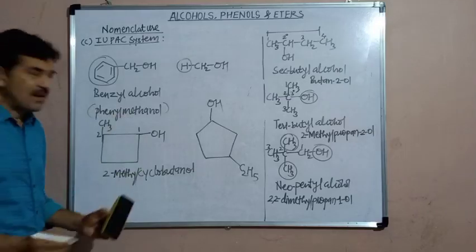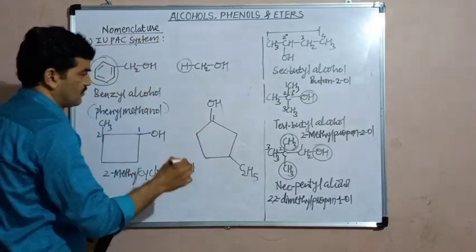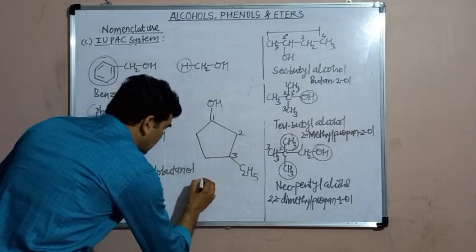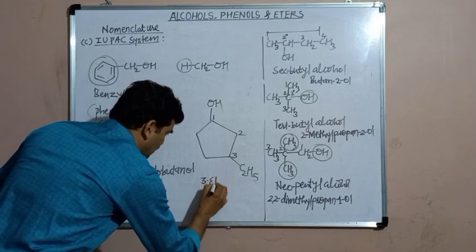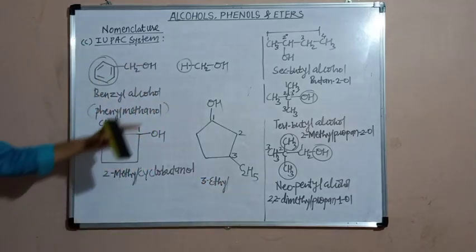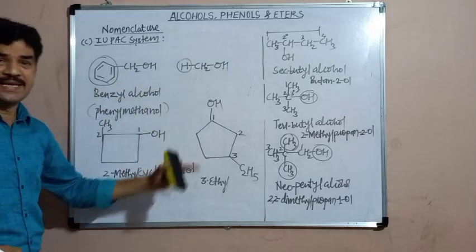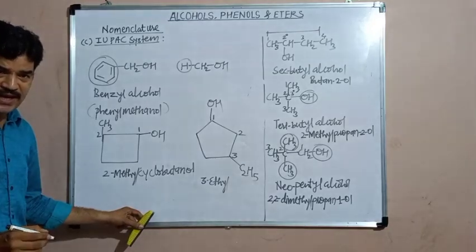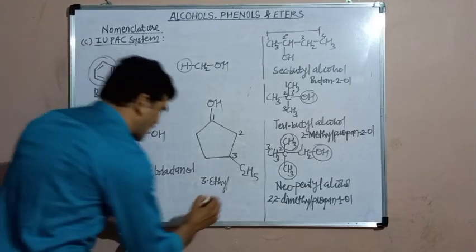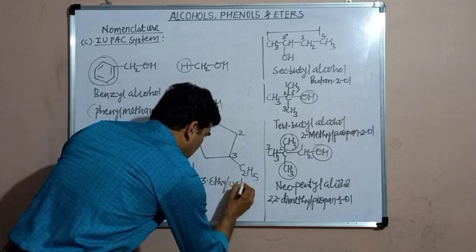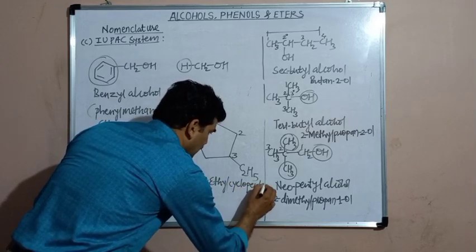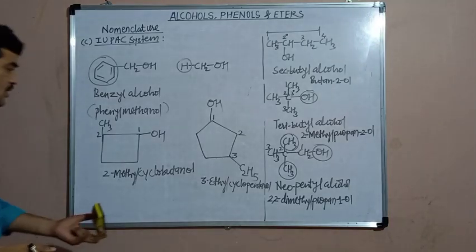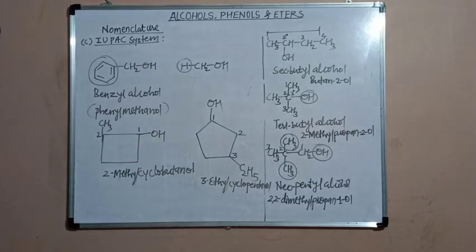In cyclic alcohol, the carbon bearing the OH is the first carbon. Therefore, this is the second carbon and this is the third carbon. The third carbon has an ethyl group, therefore its name will become 3-ethyl. The name of the parent hydrocarbon is cyclopentane. From cyclopentane, remove the ending E and add the ending OL. Therefore, cyclopentanol. 3-ethyl cyclopentanol. This is the IUPAC name of this alcohol.